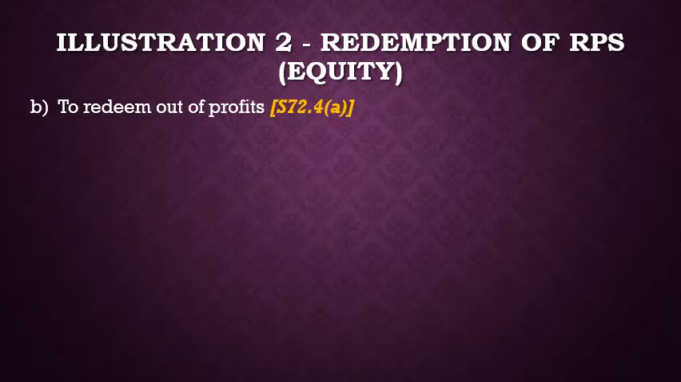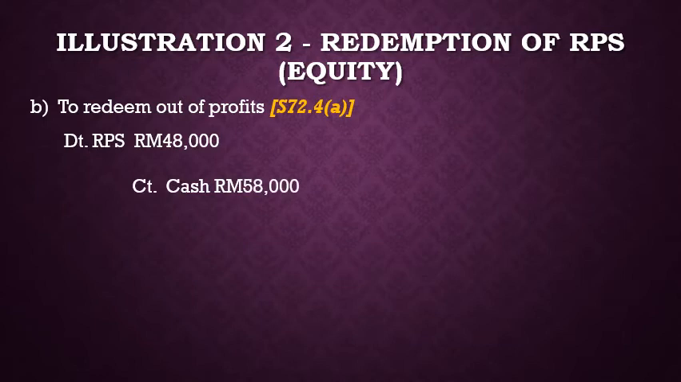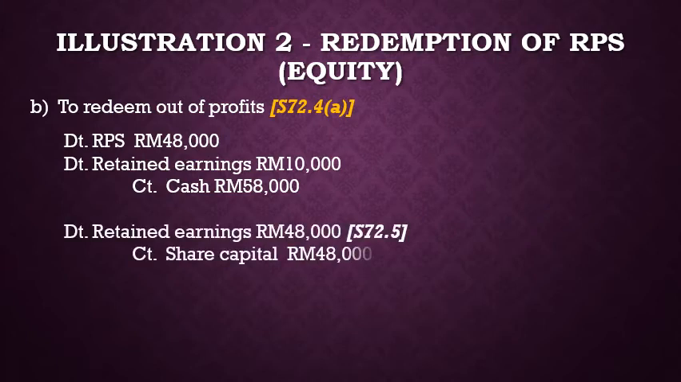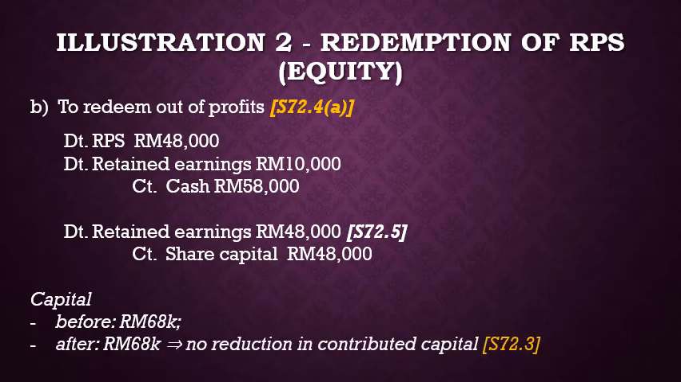If we redeem out of profit, we debit redeemable preference shares account to eliminate the shares, credit cash to record the payment made, and debit retained earnings with the difference. Then we need to replace the eliminated shares. Thus, we debit retained earnings and credit share capital with the amount eliminated. Therefore, the total capital before the redemption was at 68,000 and remains at 68,000 after the redemption.